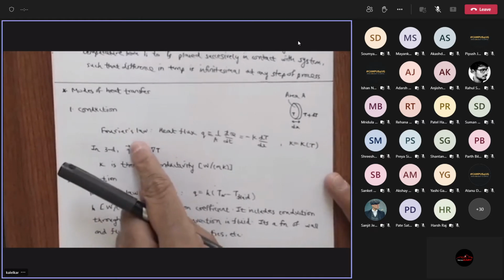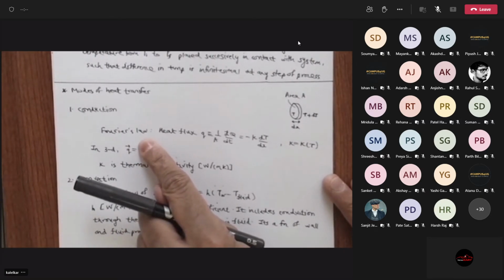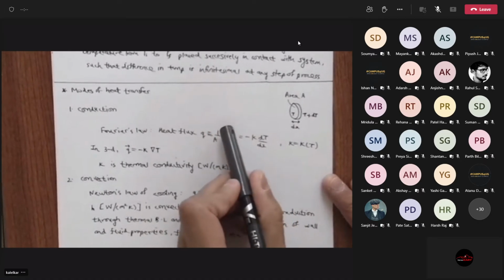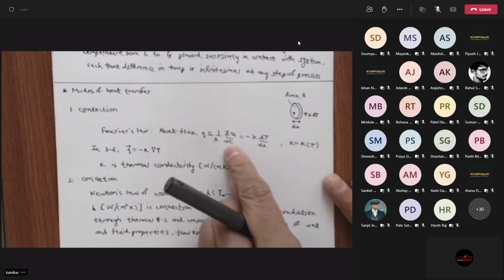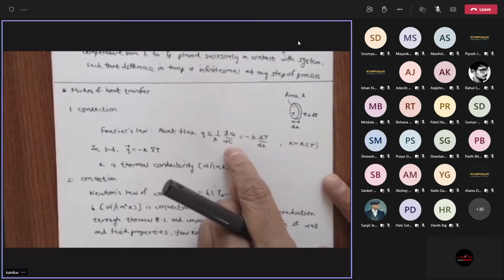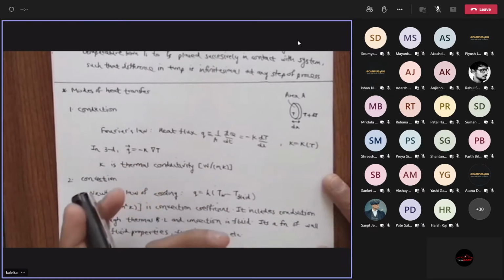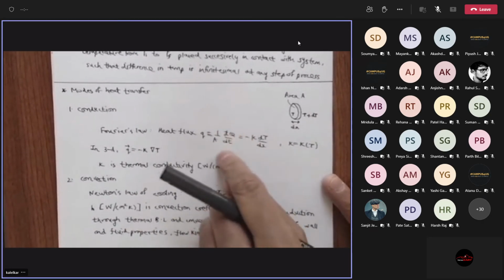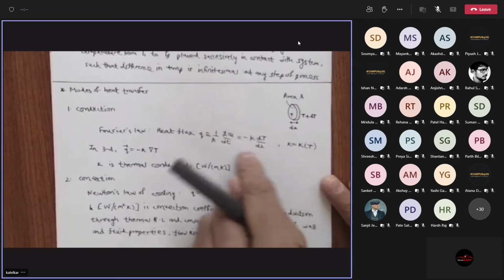For conduction, you have Fourier's law, which is heat flux Q defined to be your dq by dt. Note one thing, something funny over here. Time is entered in. And I have to explain now on what condition I can write something like this. Okay, immediate confusion, because we know that thermodynamic coordinates don't depend on time. So why are you writing time over here? So I have to explain what this actually means physically. I will do that. But right now, just take this result.